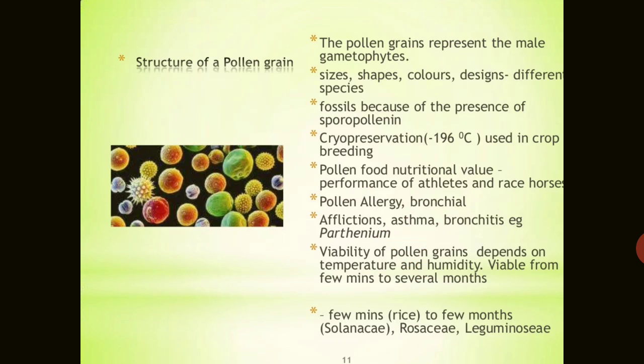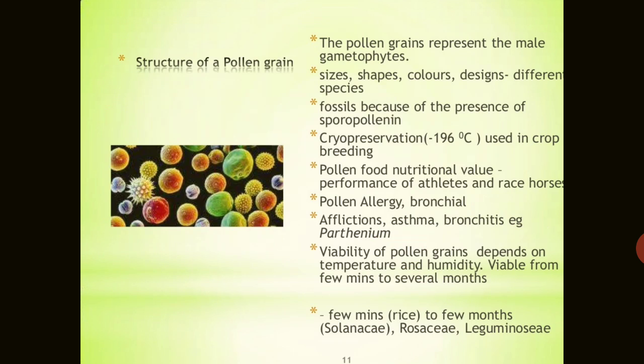Now, what is the structure of the pollen grain? You can see in the picture many structures, like round and oval, and we know that it represents the male gametophyte. The shape, size, colors and designs are found different in different species of the plant kingdom. Pollen grains are also known as fossils. Why? Because of the presence of sporopollenin. Sporopollenin is found there, so these pollen grains also help in fossilization.